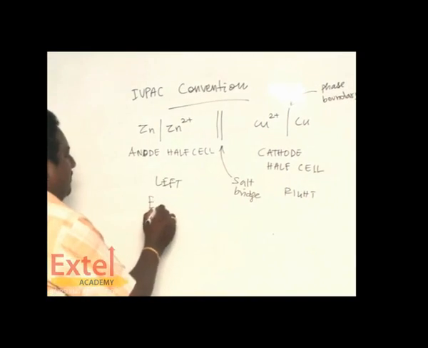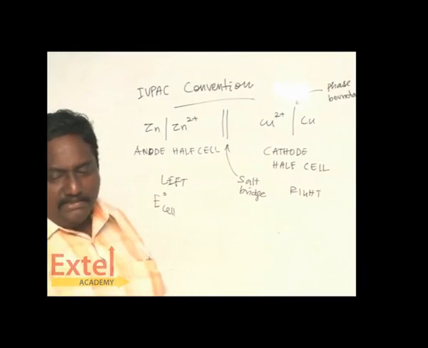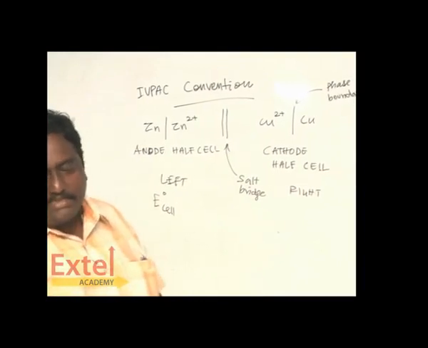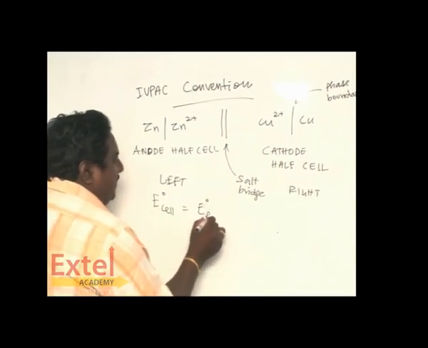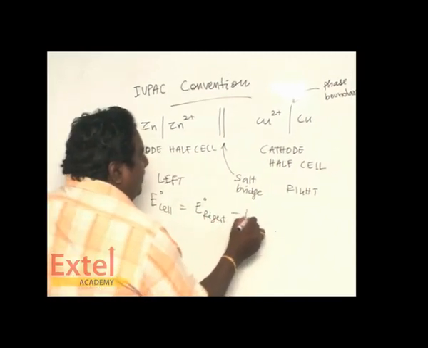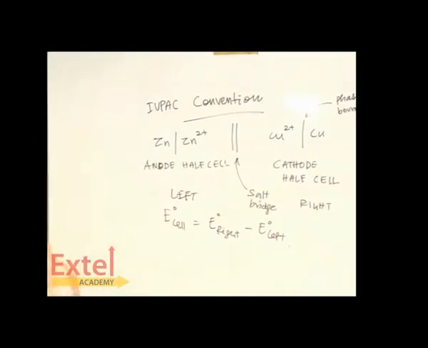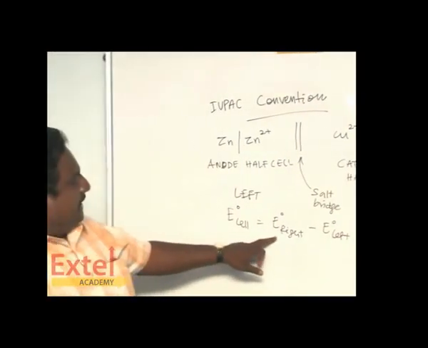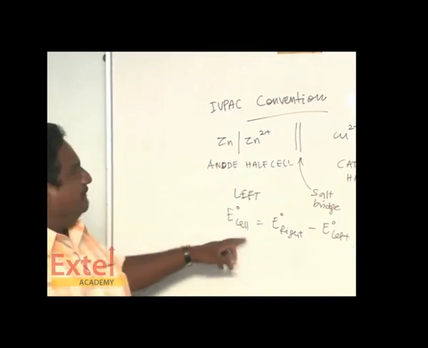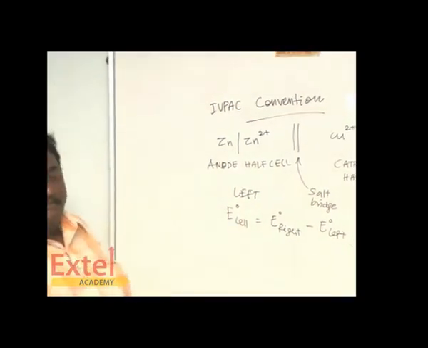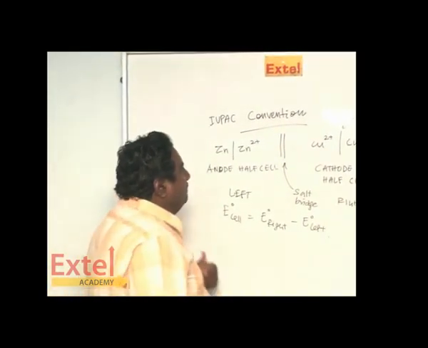The total EMF of the cell, where the knot on the top indicates the standard EMF, is the standard EMF of right minus standard EMF of left. So the value of right minus the value of left gives you the total EMF of the cell. This is the way the EMF is measured for a cell.